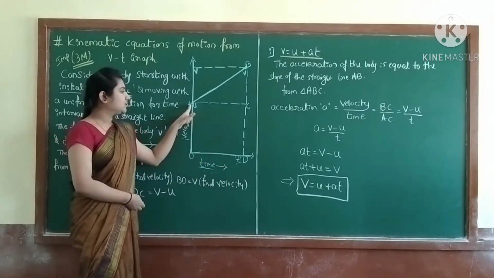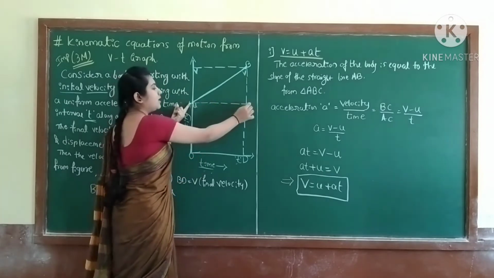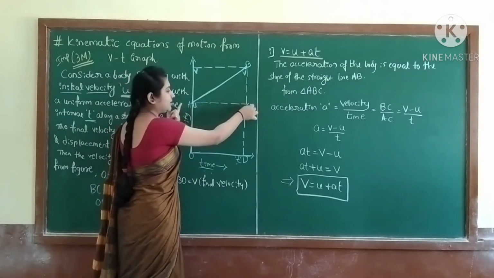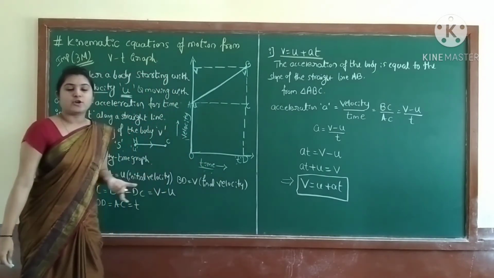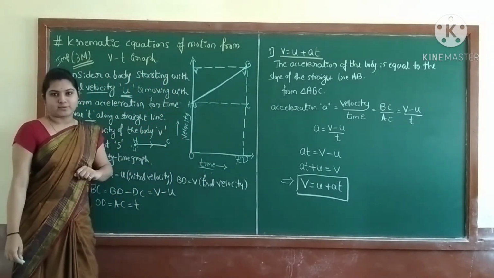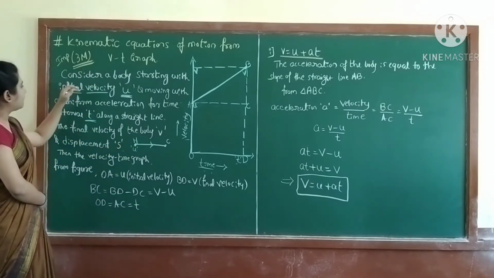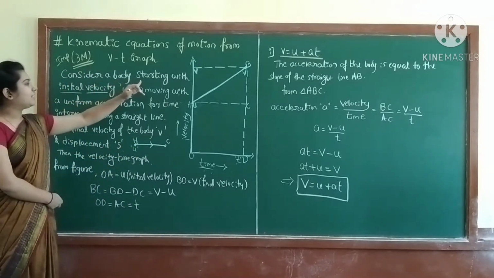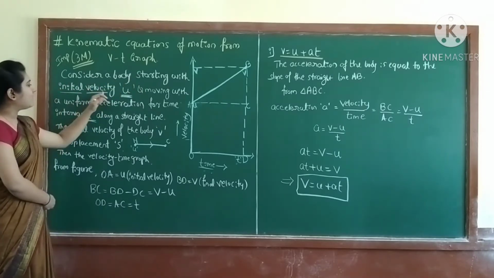Okay. So this is point A and this is point B. From here to here I drew an imaginary line. This is C, and from here to here I drew one more imaginary line, that is the D point. Understood? So next we will see. So what we will say, consider a body starting with the initial velocity u.